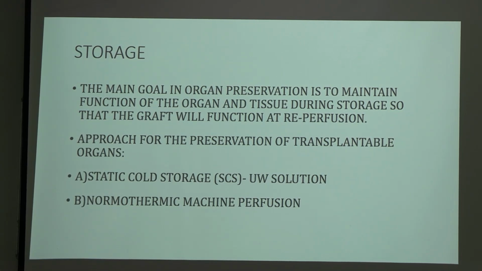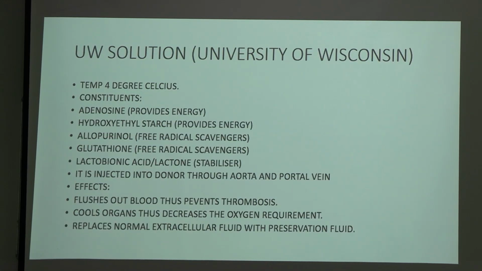I am coming to that solution. The temperature of this solution is 4 degrees Celsius. The constituents are adenosine, hydroxyethyl starch, allopurinol, and glutathione. Each of these constituents has its specific role.